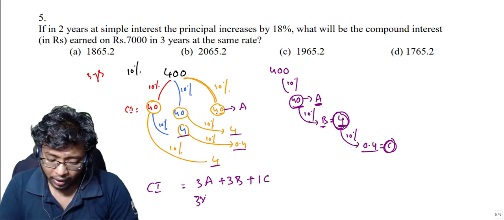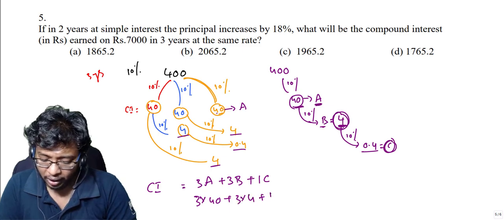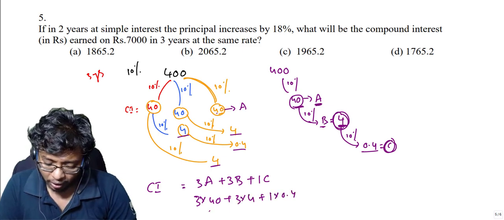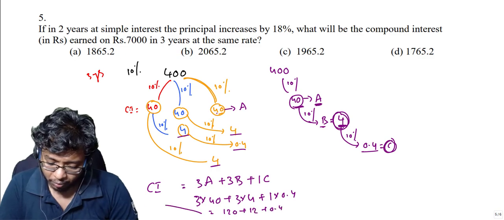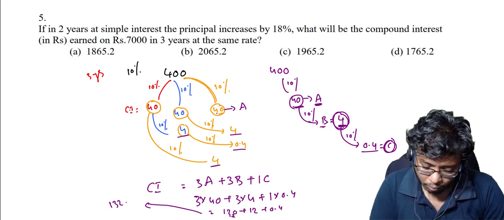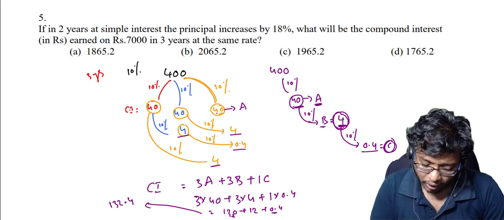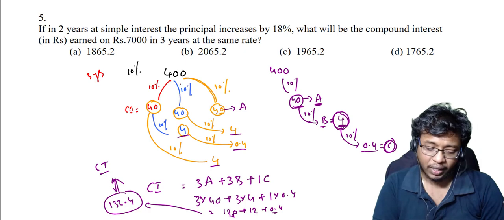See here, 3 into A is how much? 40, plus 3 into B is how much? 4, plus C, 1 into 0.4. If you calculate this, you will get 120 plus 12 plus 0.4, which will be 132.4. See, if you add this, you will get this. So this is my compound interest for 3 years when I take 400 rupees.